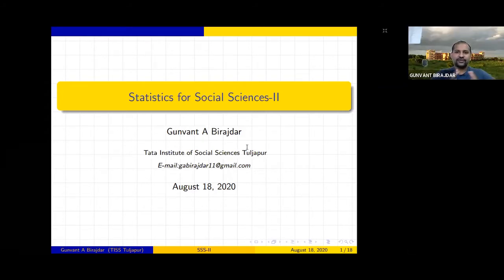So in the last class, we have seen what is meant by correlation, what kind of correlation it is, and how correlation will benefit us in the context of research, or if you are interested to understand the relation between different variables. Already we have studied all these things in the last class. Also we have seen how we can find this correlation.